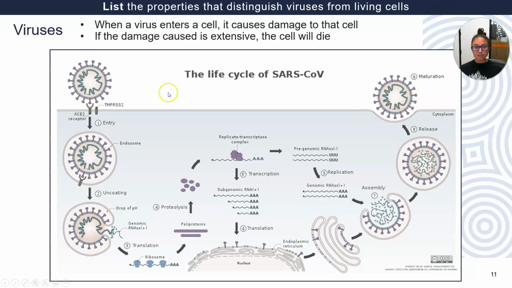Okay? So COVID can't replicate on its own. It needs to use our cells' machines in order to be able to make copies of itself and then come back out again. When a virus enters our cells, it causes damage. And if you have lots and lots of these virus particles coming out, eventually the cell will die.